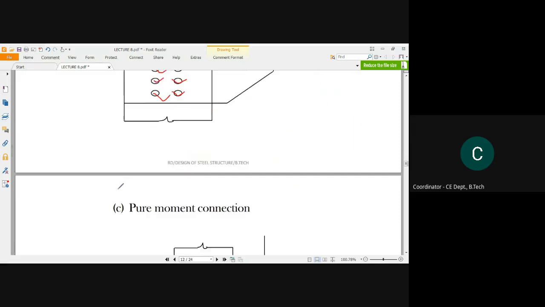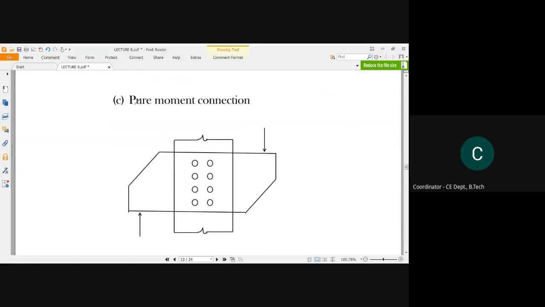Okay. Next, see, this is a pure moment connection. See, a connection, these bolts are plugged in this place to connect this horizontal plate with this plate, right? And see, the type of moment which has been applied is in this direction, having an equal distance corresponding to its opposite direction here.